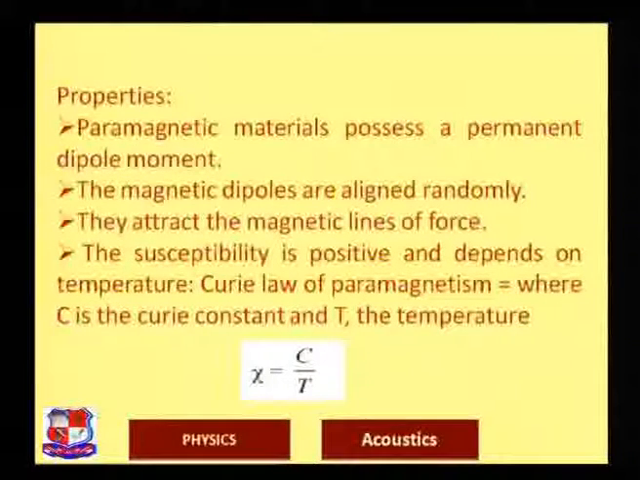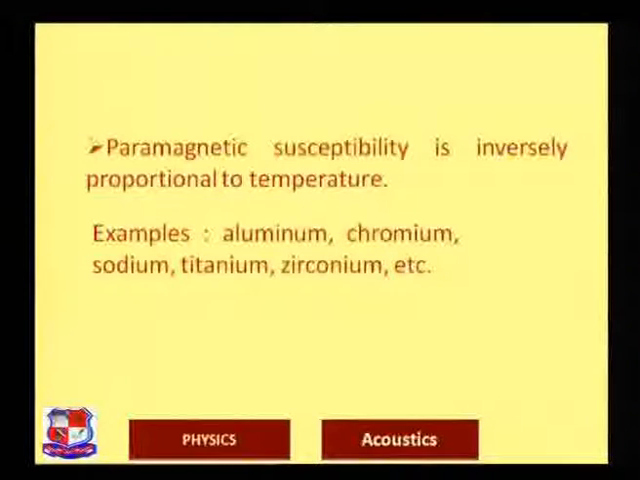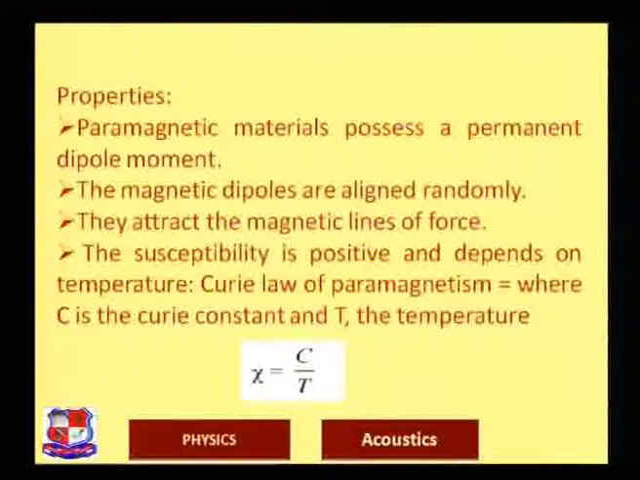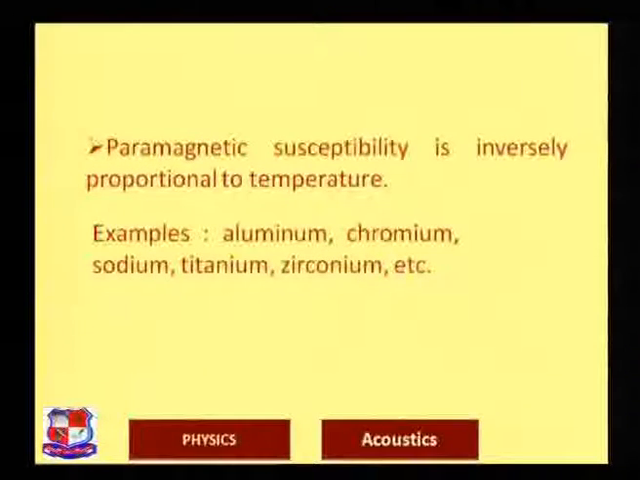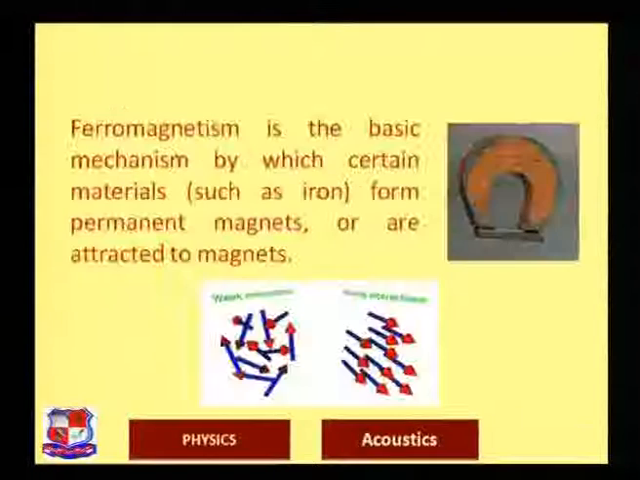The temperature dependence is defined by Curie law. It is called the Curie law of paramagnetism, where C is the Curie constant and T is the temperature. You can see the equation chi is equal to C divided by T. Paramagnetic susceptibility is inversely proportional to the temperature, as you can see from this equation. What are the examples? Aluminium, chromium, sodium, titanium, zirconium, etc.